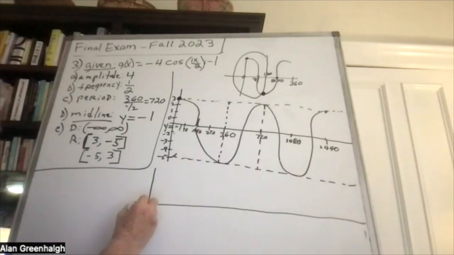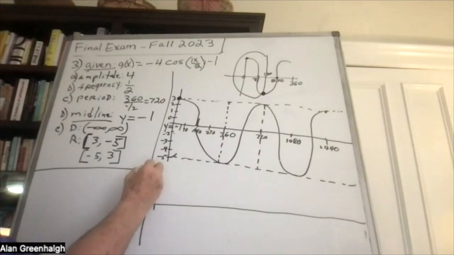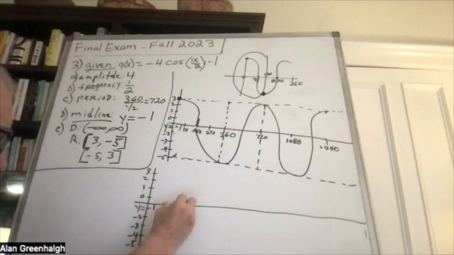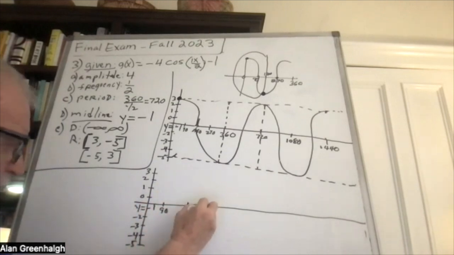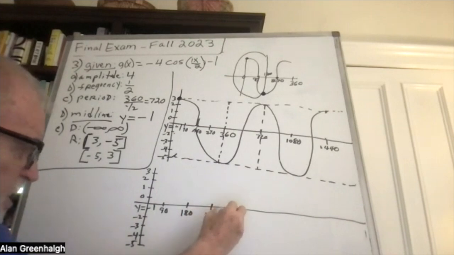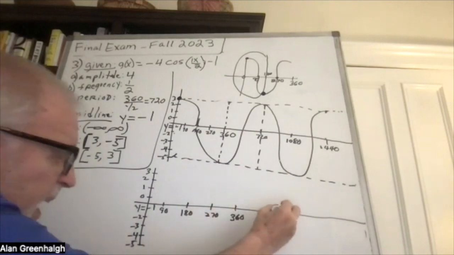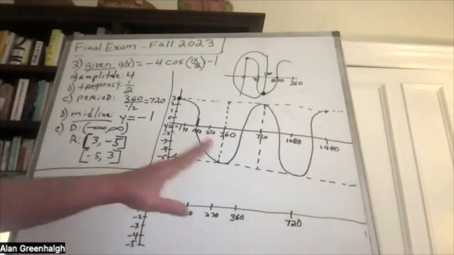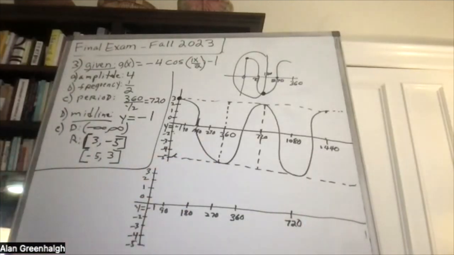Y equals -1, and then here we go to 0, to 1, to 2, to 3, and then -2, -3, -4, -5. And this will be 90, 180, 270, 360, and up to 720. That's one whole period. And then we'll do the other one as we move along.